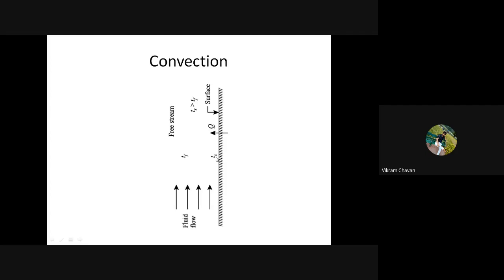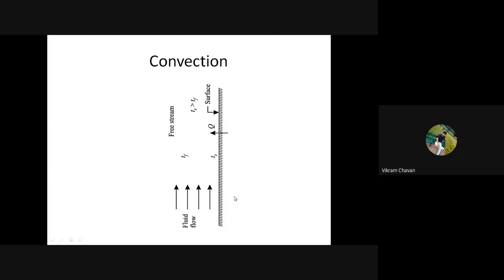Once it gets heated, what will happen? Its density will decrease. Another important thing about fluids: as the temperature of a fluid goes on increasing, its density goes on decreasing. Important phenomenon.